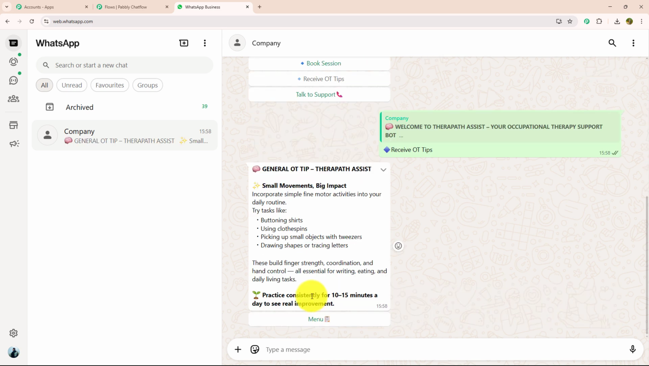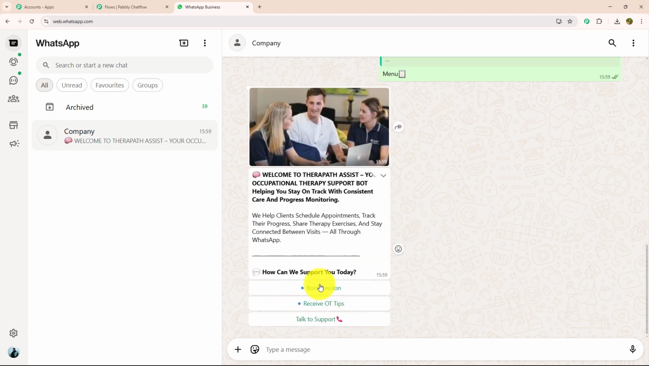As soon as I have selected receive OT tip, I got a response in which they have mentioned all the essential tips that we need to follow to improve our lifestyle, and with that they have provided me an action button which says menu. As soon as I have selected the menu button, I got the initial message again. This time I'm going to select book a session.